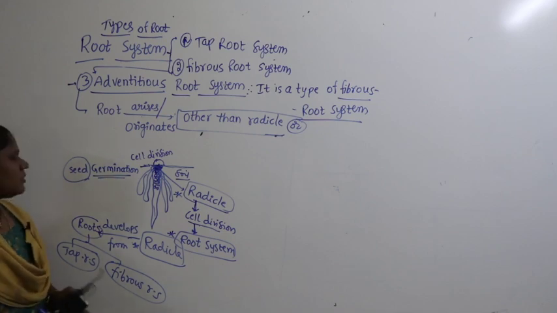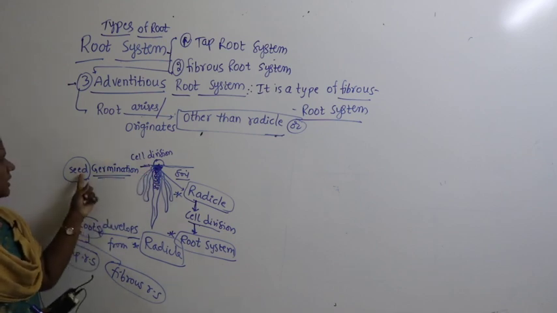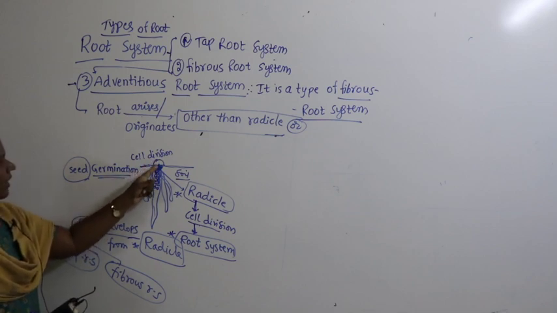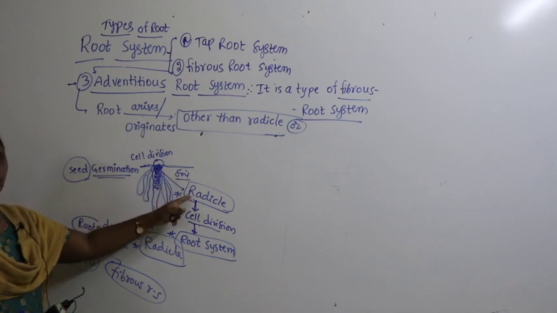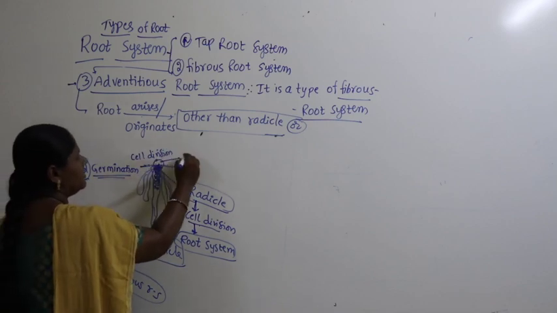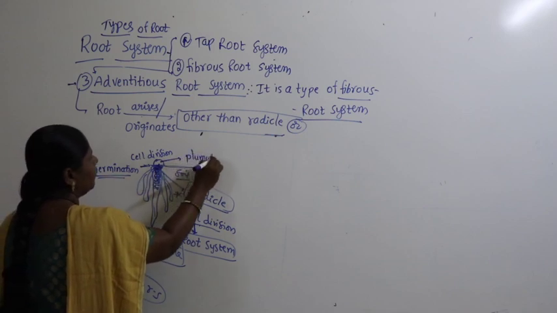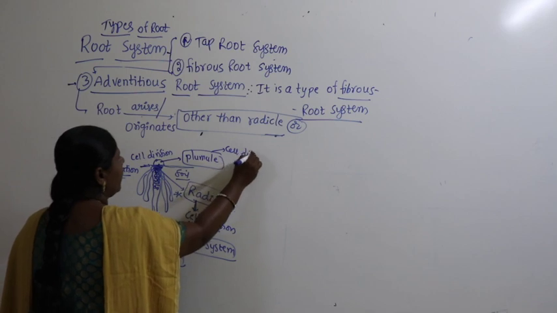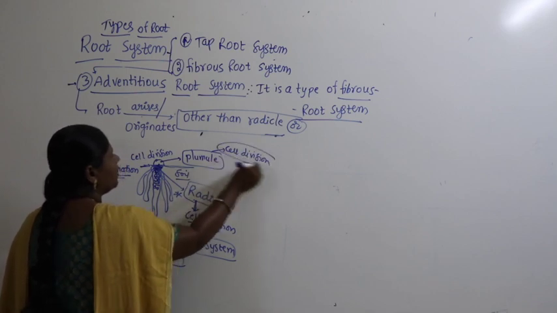I repeat again. So what's the thing we are studying? Seed at the time of germination. Seed will divide into two cells. The down cell, which is present in the soil, is called radicle. The upper cell, what is present here, is called plumule. Plumule is the one that undergoes cell division and leads to formation of shoot system.